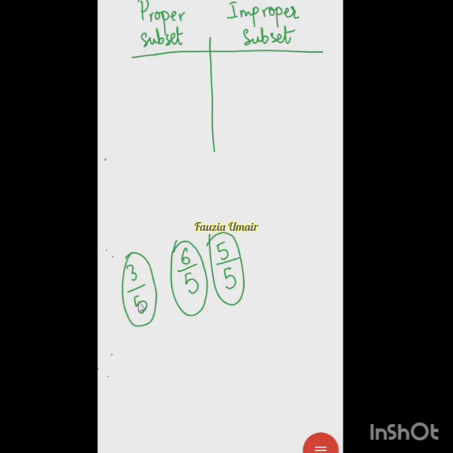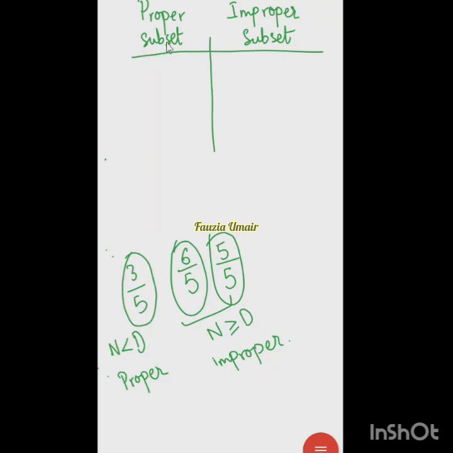You know that proper fractions are those fractions where the numerator is smaller than the denominator, right? Improper fractions are those fractions when the numerator is bigger than the denominator, or when the numerator is equal to the denominator. So when the numerator is equal to the denominator, that is also an improper fraction. Now we will use the same concept here.